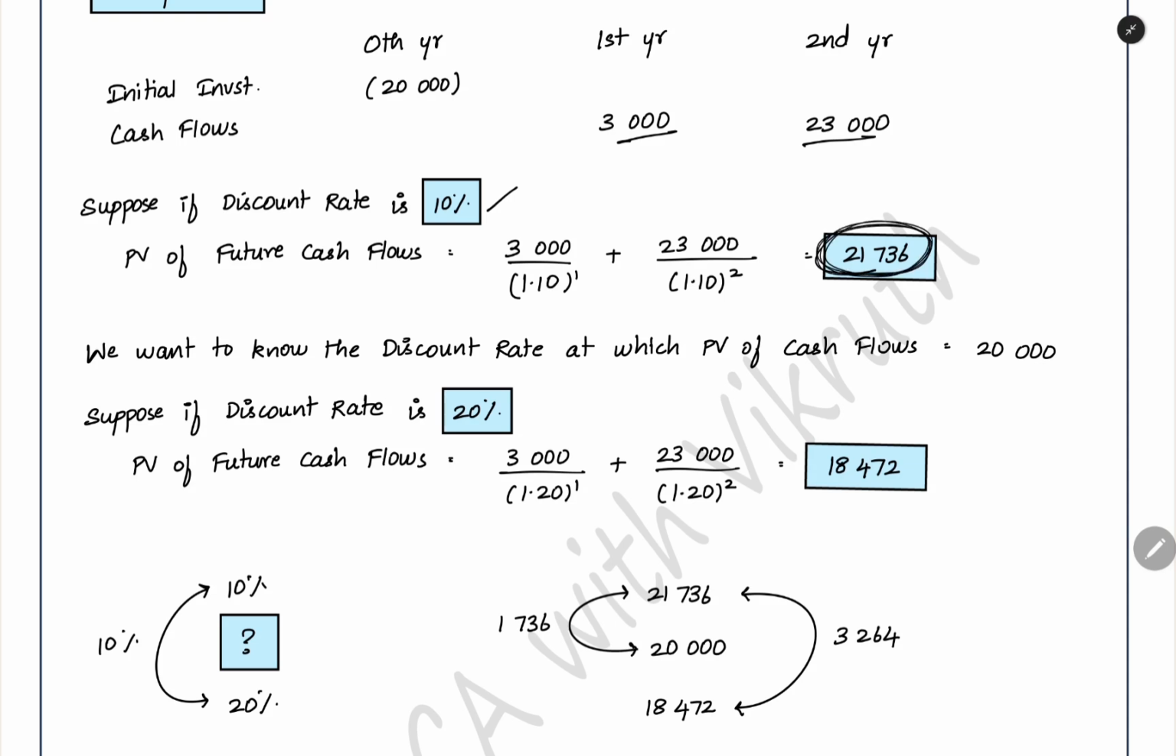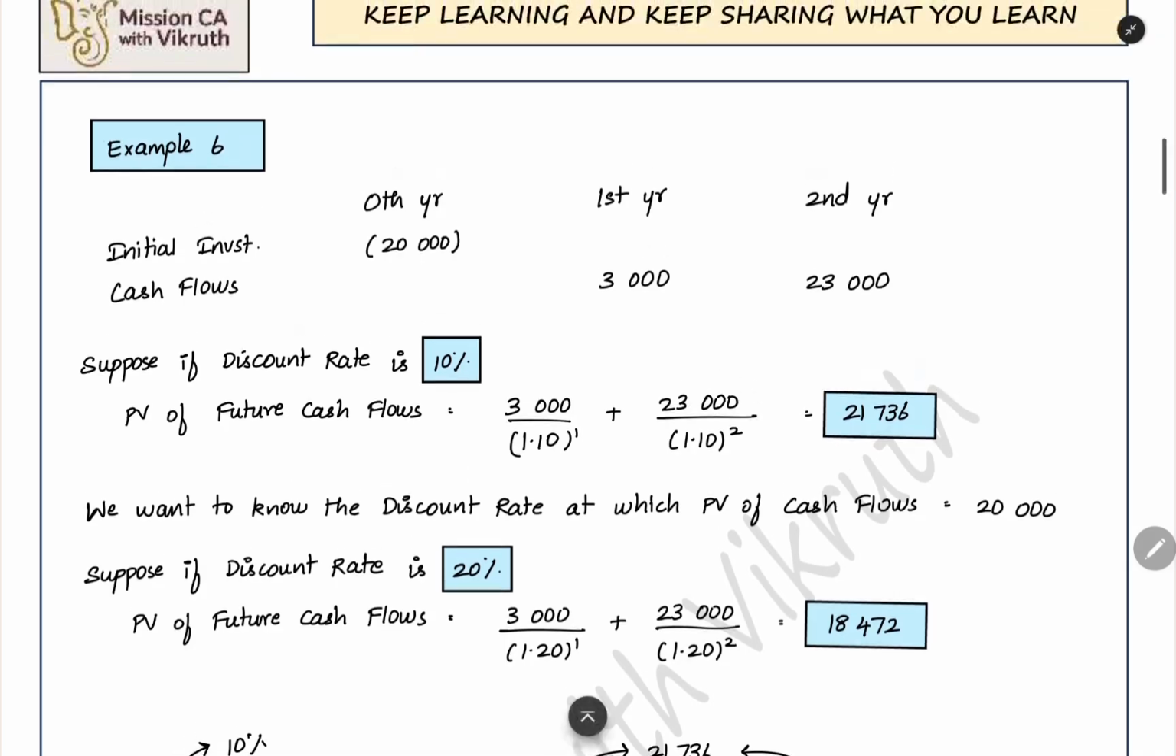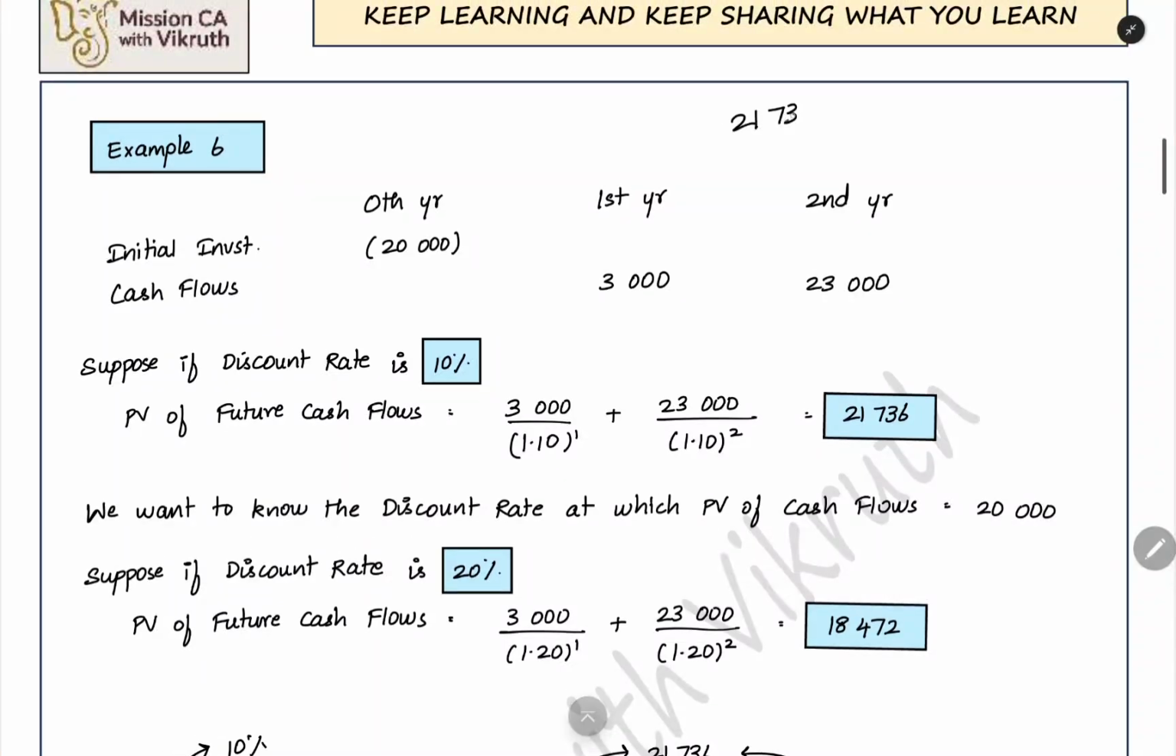Now what do we want? We want the present value of the future cash flow to be exactly equal to the 20,000 initial investment. Only then will we get the NPV to be 0 and get the internal rate of return properly. We want the present value to be 20,000. How much are we getting? 21,736. We are getting 1,736 extra, positive. So we can try another percentage. We want to reduce the present value. We are getting 21,736, and we have to bring it to 20,000.